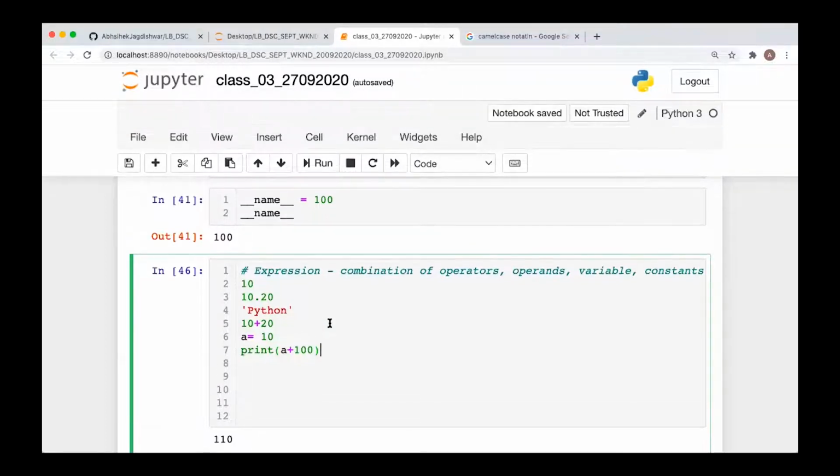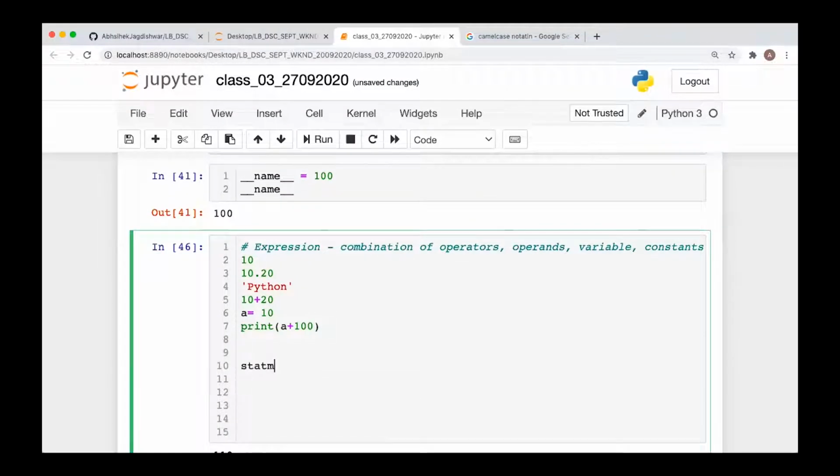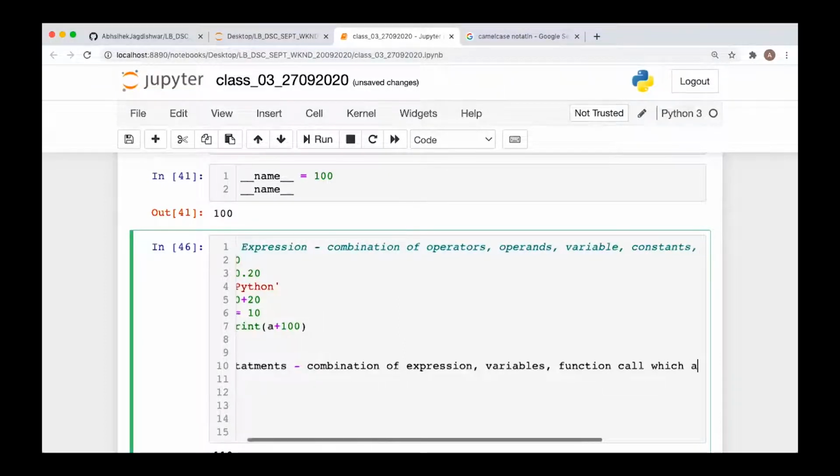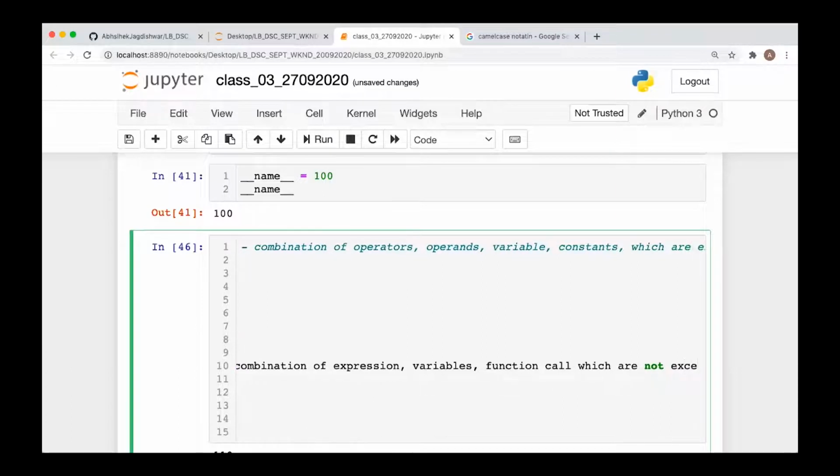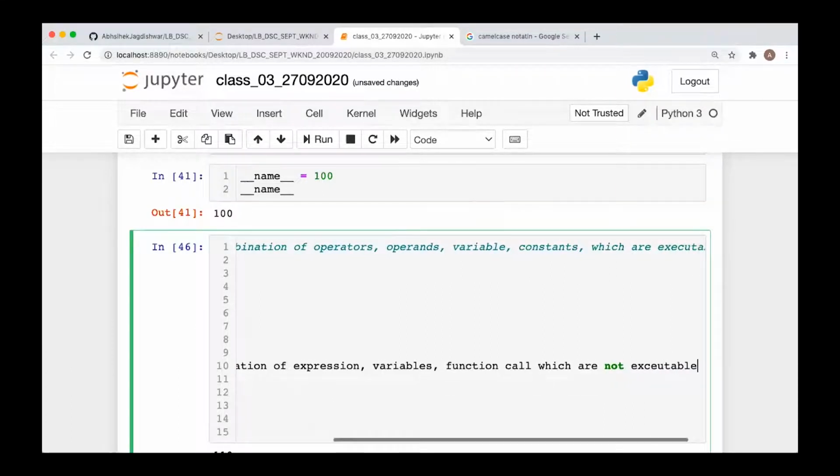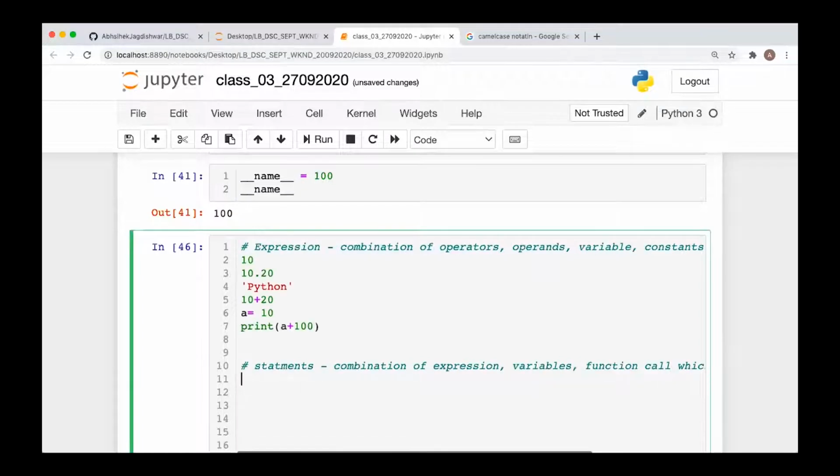And on the same line, we have statements. Statements may not be executable. A statement is a combination of expressions, variables, and function calls which are not executable. That is called a statement.